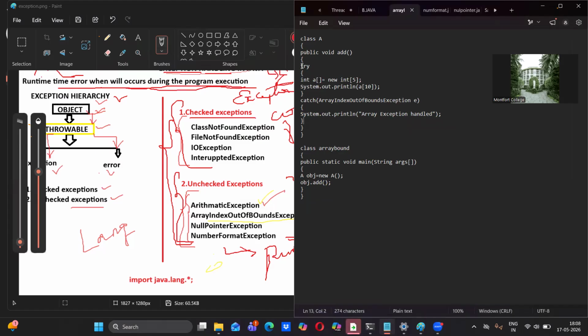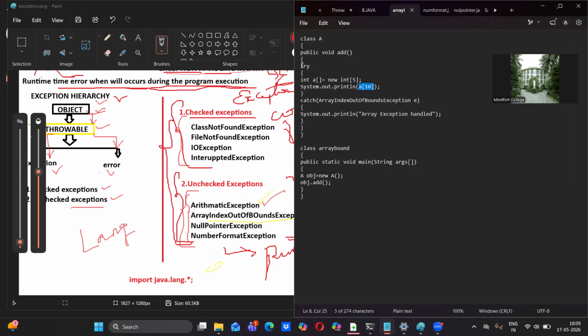So now here we have try block and here we have catch block. Now what I'm going to do here, I have declared an array and I am trying to print the value which is in the a of 10th position, but the array size, you see, is 5 only. Only 5 elements we can enter or we can print. But the element which is in the 10th position in the array, that I'm trying to access. Okay, what happens we will see.